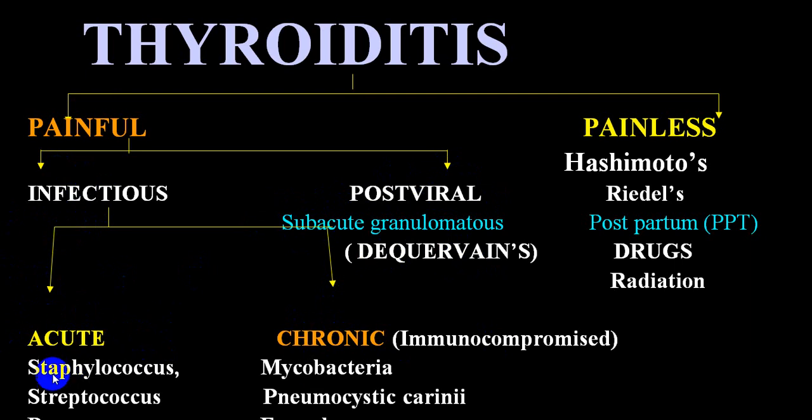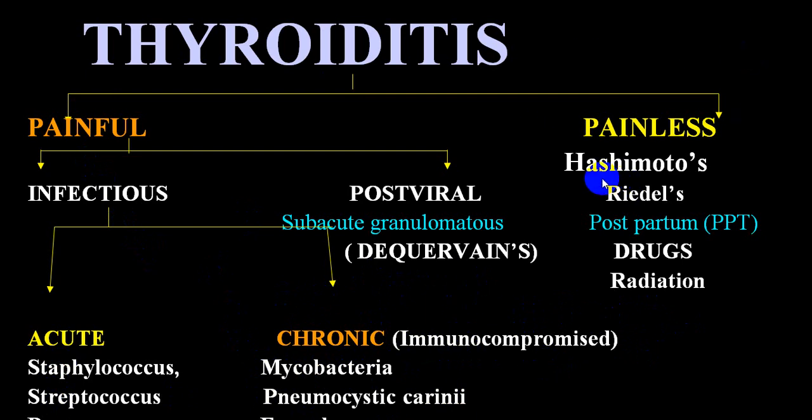Acute are usually pyogenic, or we call bacterial, in which Staphylococcus, Streptococcus and Pneumococcus are the most common. And among the chronic infectious variety, it is very common in an immunocompromised host, where the most common organisms are Mycobacterium, Pneumocystis carinii, and fungal infections.